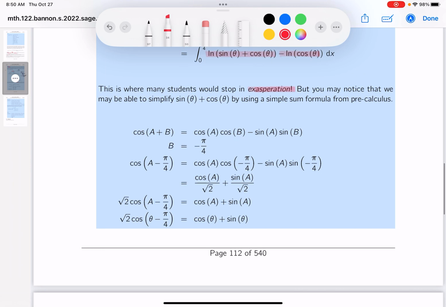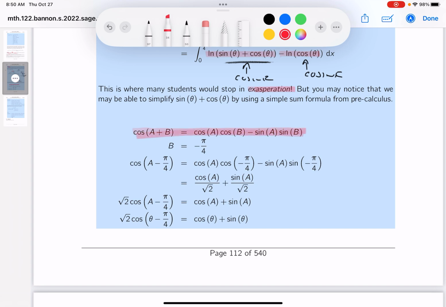So what I start to realize is that this over here has something to do with a sum formula. So I would say, what sum formula? If I see sines and cosines, I'm going to say probably something to do with cosine. And by the way, I'm hoping for it. I'm hoping to get this thing in terms of cosine. So let's take a look at it. Write down cosine of a plus b. That's a pretty well-known one, right?